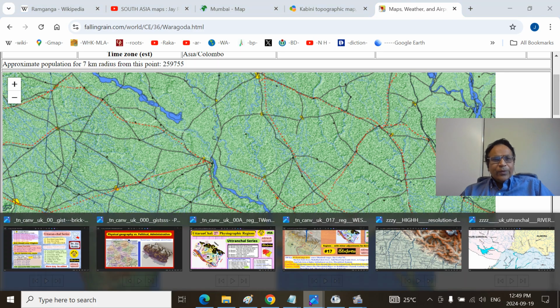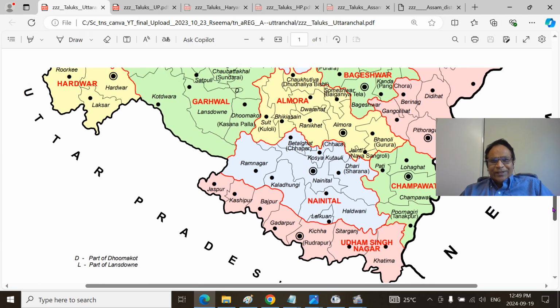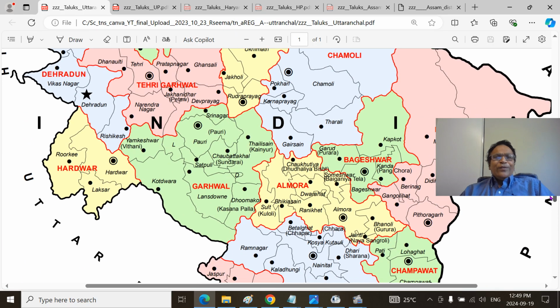So we can see some of the tehsils. What are the tehsils, because this is only just a map of Uttaranchal. We'll be missing some other parts, but we'll see that. This is the Dudhatoli mountain range. The water divide between the Sarju River and the Ramganga River, Western and Kosi River and Naya River, and so on.